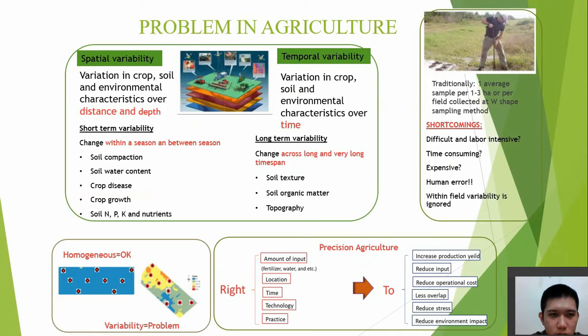the biggest problem is the variability in the farm. The variability in the farm can be categorized in two terms, which are the short-term and the long-term variability. The short-term variability changes between the seasons, and the long-term variability changes along the time step.